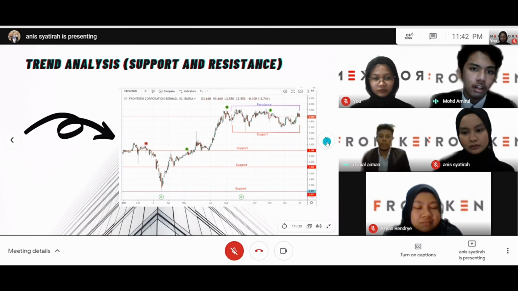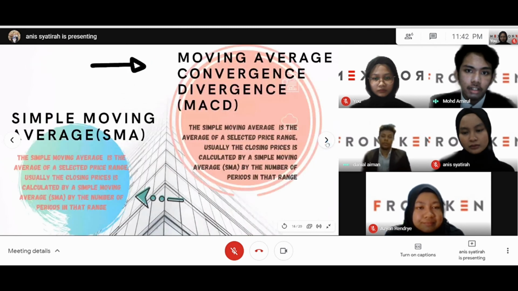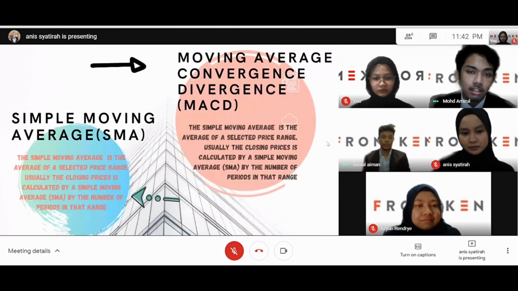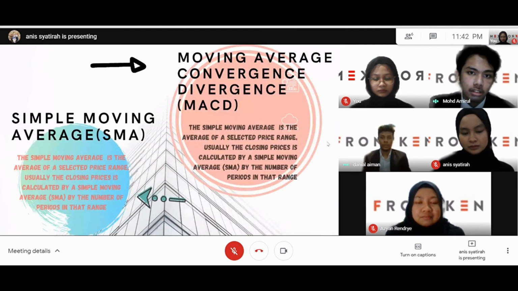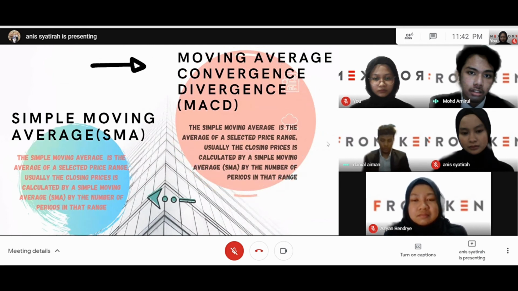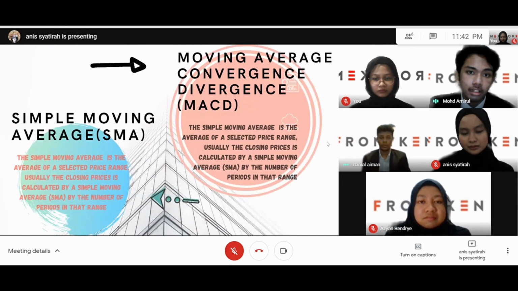Then we're moving on to the indicators. The first indicator is the simple moving average. The simple moving average is the average of a selected price range, usually the closing price, calculated by the number of trades in that range.